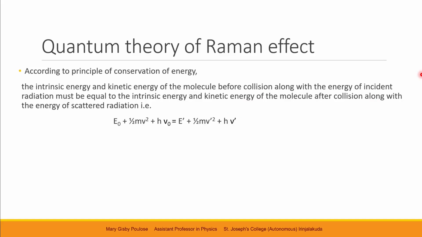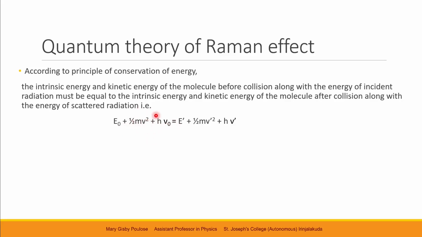In other words, let us write it down mathematically. Here, we should understand that the energies before and after collisions are equated according to the principle of conservation of energy. So when light is incident upon a molecule, that molecule will have a particular internal energy, plus the kinetic energy, or the energy with which the molecule is moving.